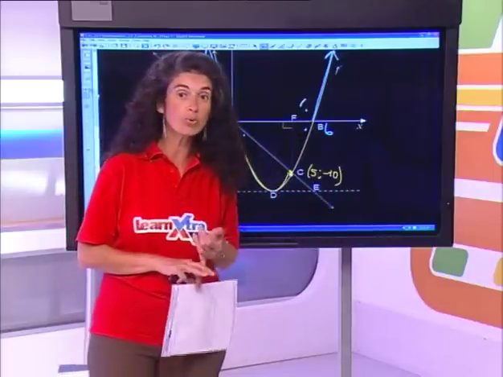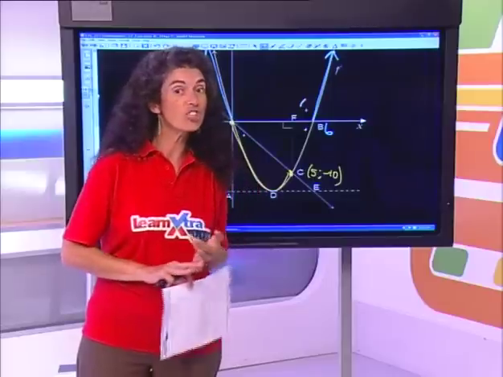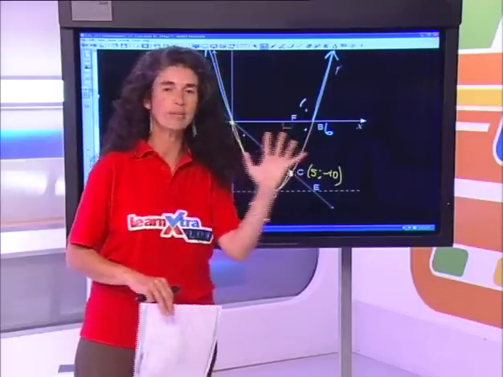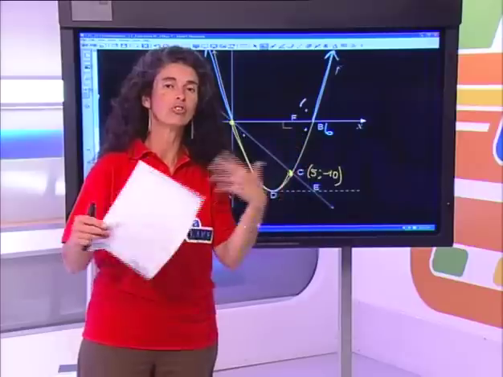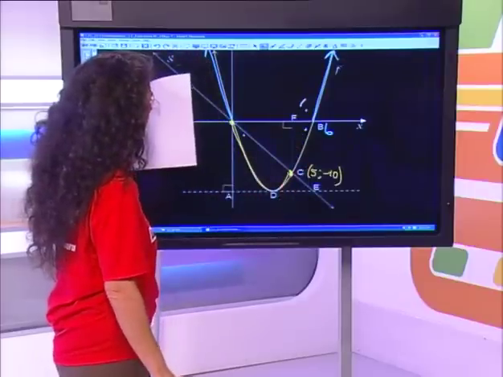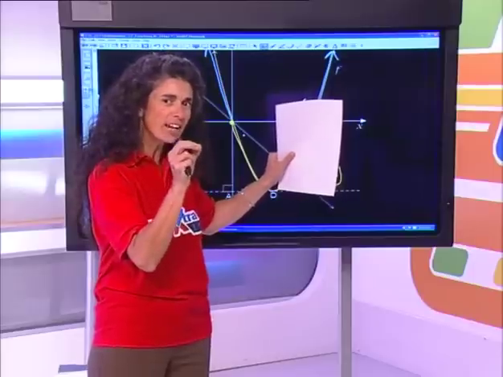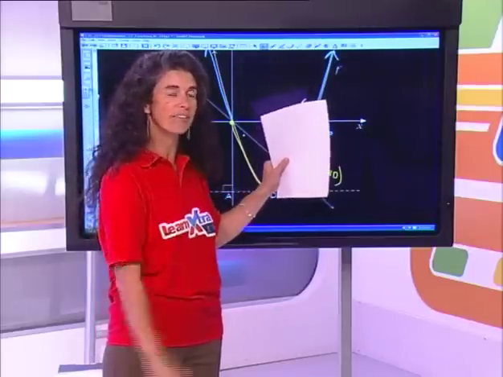You're going to get a lot of these questions in TREG. You're going to get a lot of these questions next year in grade 12 when you're doing cubic graphs, and they're going to ask you for when is it positive and when is it negative. And I want you to use some tools to help you. Use a piece of paper to guide you what is happening with those y values so that you can see them. You don't have to go and calculate them. You can just see where they are on that picture.